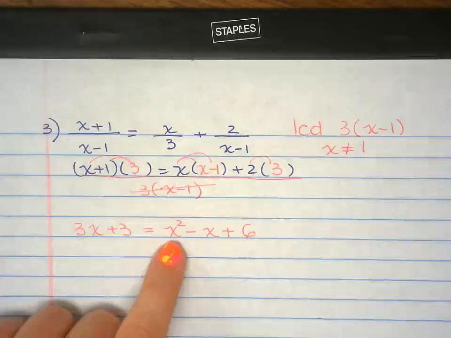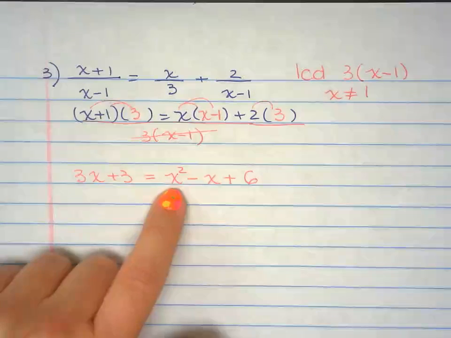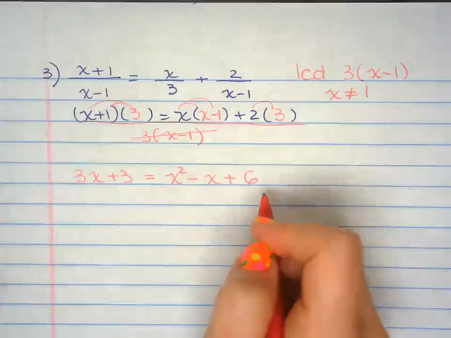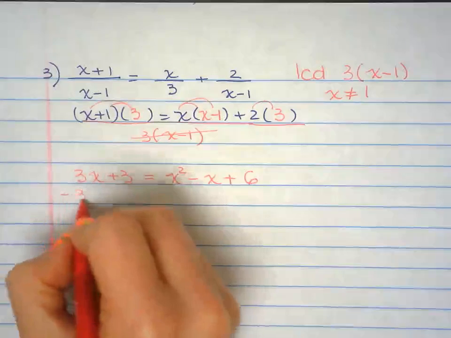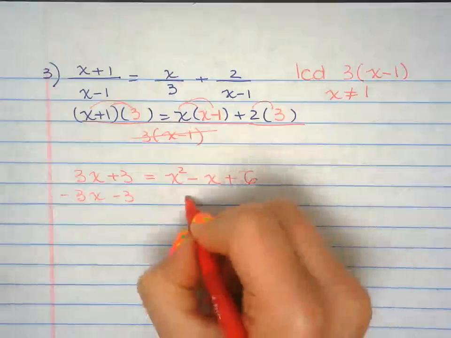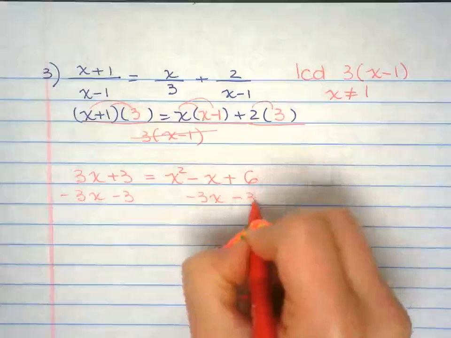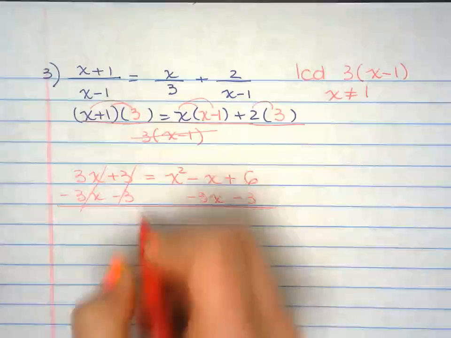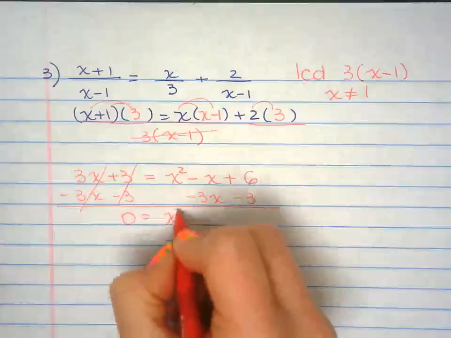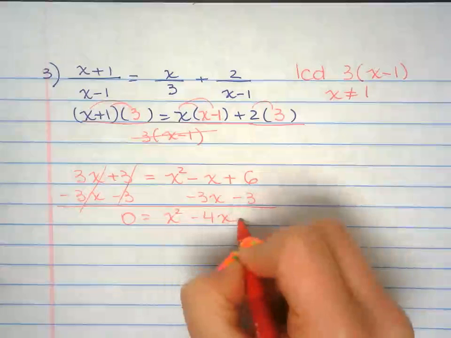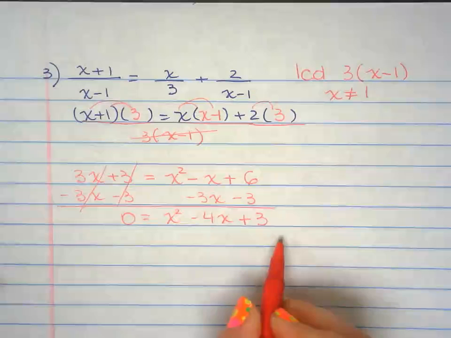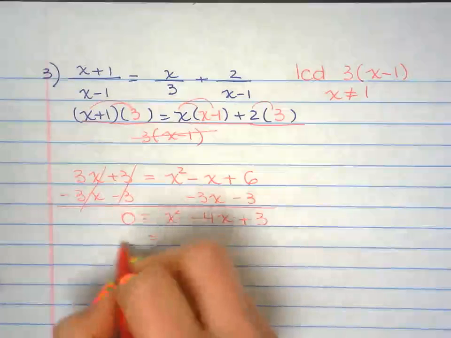I know it's going to be a quadratic because this first term is squared. So I'm going to set this up equal to 0. I'm going to solve the quadratic by factoring.